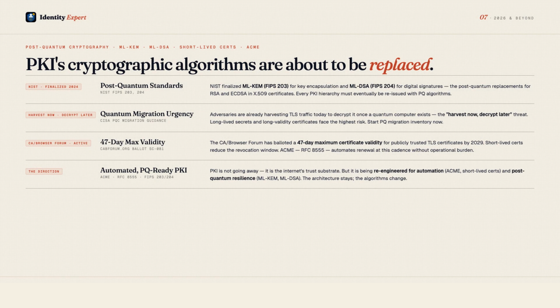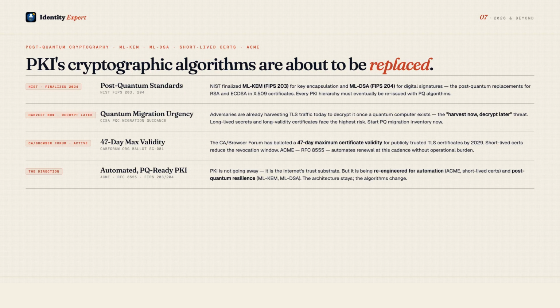As of 2026, PKI faces its most significant architectural challenge since its creation: post-quantum cryptography. The RSA and ECDSA algorithms that underpin most of today's PKI are vulnerable to Shor's algorithm on a sufficiently powerful quantum computer. NIST finalized its first post-quantum cryptographic standards in 2024.